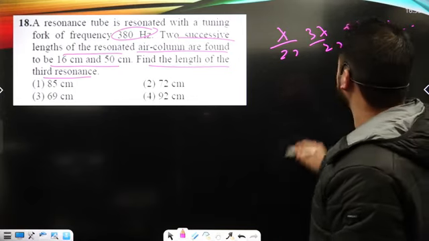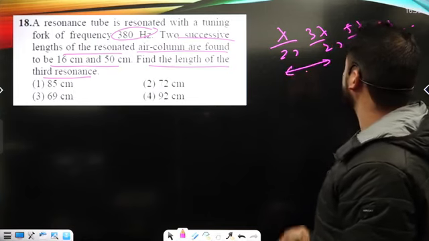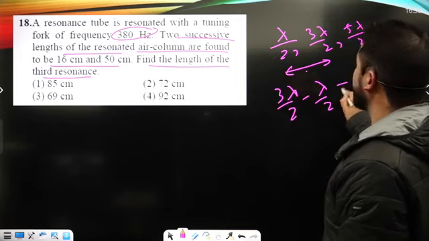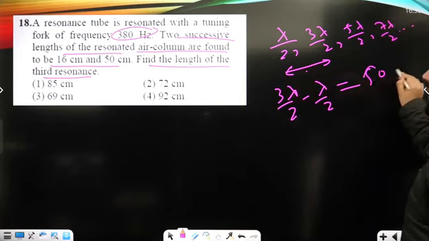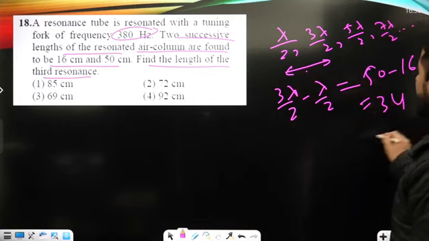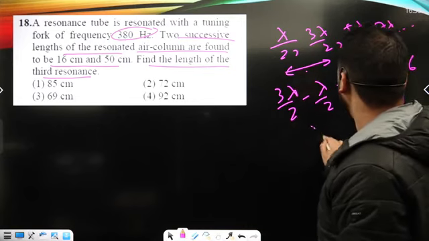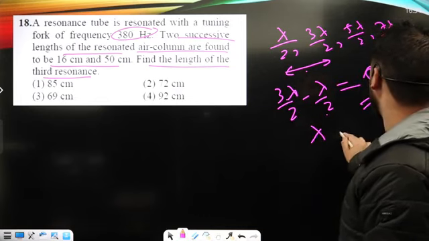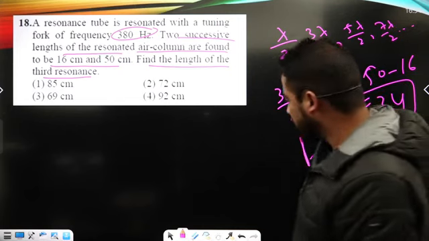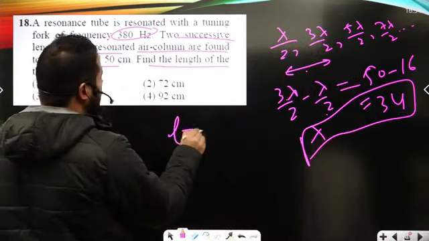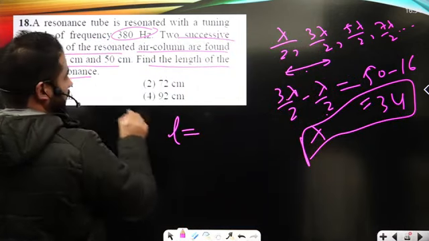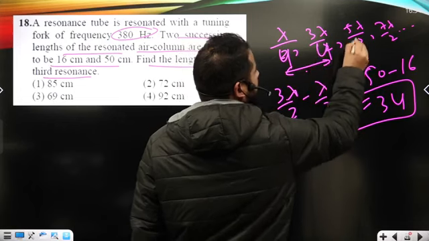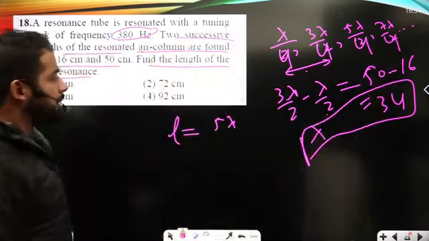Now the difference between the 2 successive lengths, that's 3 lambda upon 2 minus lambda upon 2, will be given as 50 minus 16. That's equal to 34. So lambda upon 3 lambda upon 2 minus lambda upon 2, so lambda must be equal to here 34. And the length of third column here, that is 5 lambda upon 4, okay? It's lambda upon 4, sorry.